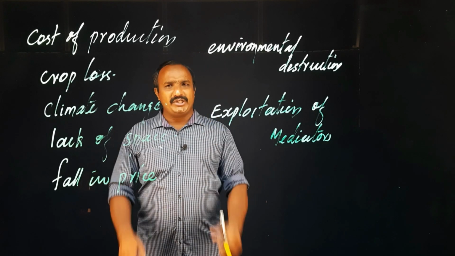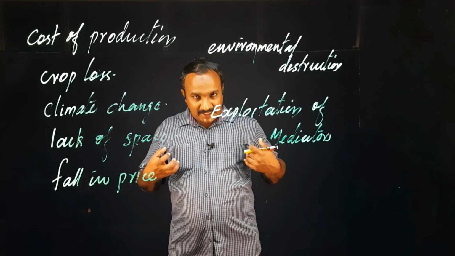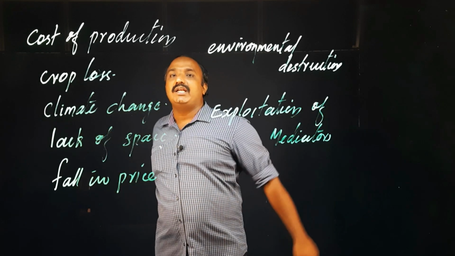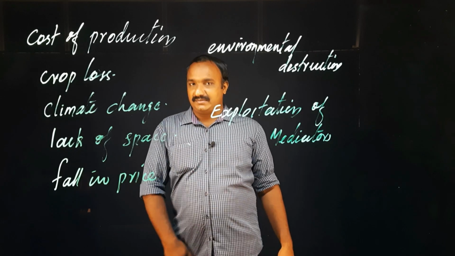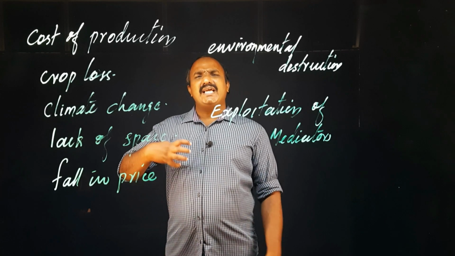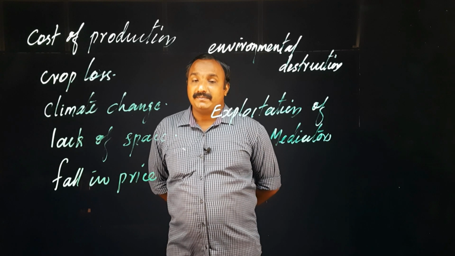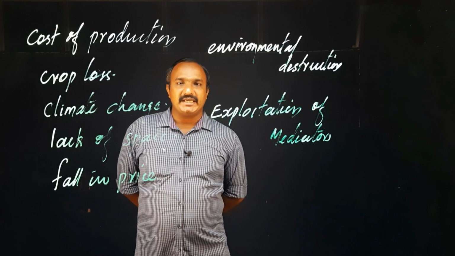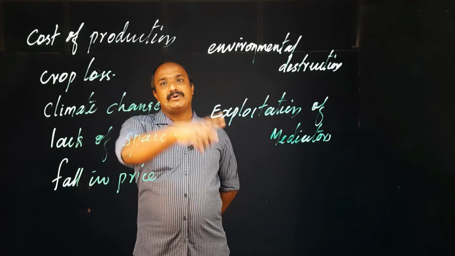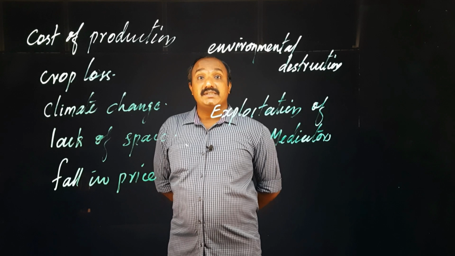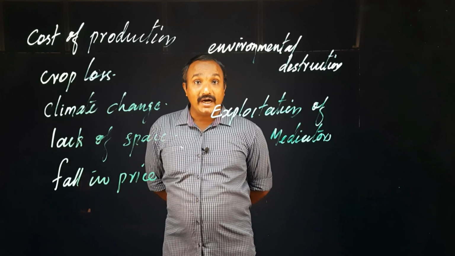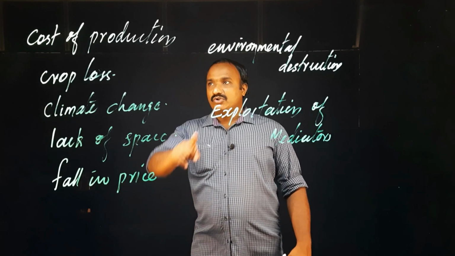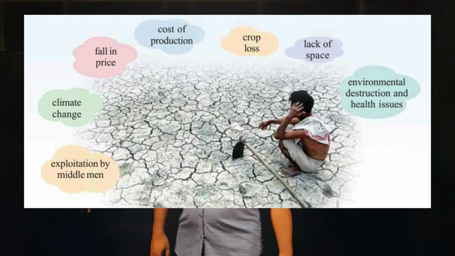So their exploitation directly, if I am collecting my tapioca and in a roadside or in the market, if I am going and selling, what will happen? I may get more money than this. But mediators will come and their exploitation is a major problem. So this is also there, and that's why farmers are not interested in the farming activities. So these are the problems faced by the farmers. This is also a major problem for reducing the production in the case of agriculture. So just try to understand these points once again.